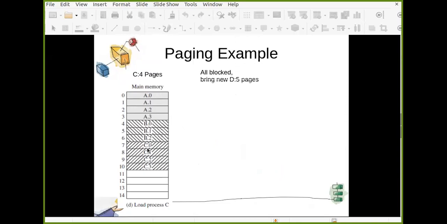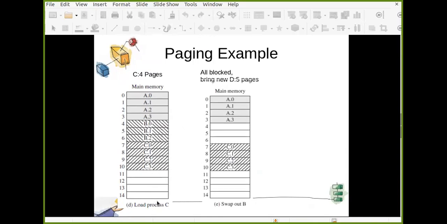Now let's say all these processes are blocked. You need to bring new process D, which requires 5 pages. Okay, but you don't have 5 slots available. You don't have 5 frames available. So you cannot load D here. So the simple idea is you can swap one of the blocked process.